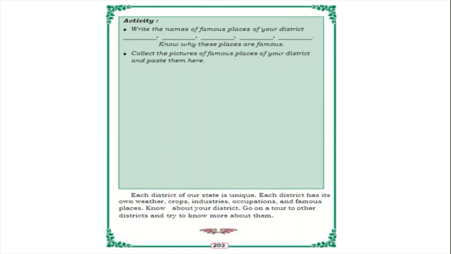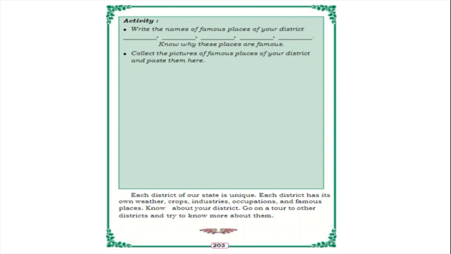So like this, write the names of the famous places of your district. Know why these places are famous. Okay. Yes. And collect the pictures of famous places of your district and paste them here. Which is your district, you have to collect the famous places of that district and paste them here. Each district of our state is unique. Each district has its own weather, crops, industries, occupations, and famous places. Know about your district. Go on a tour to other districts and try to know more about them.